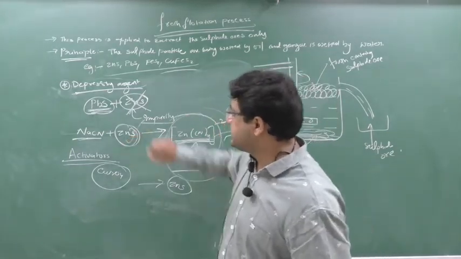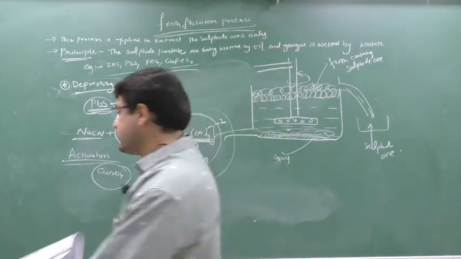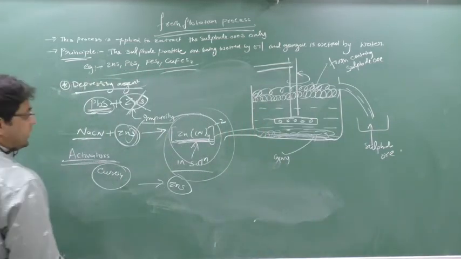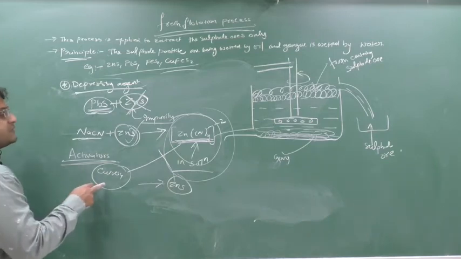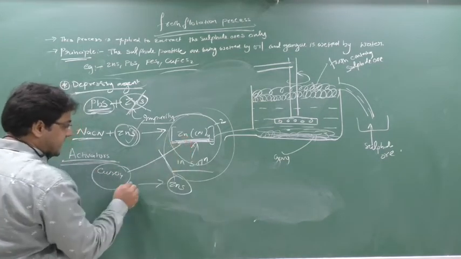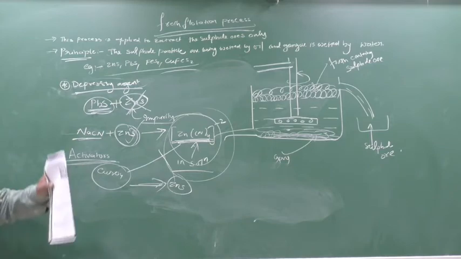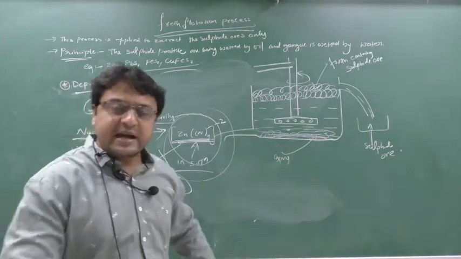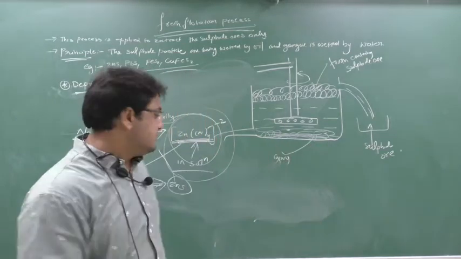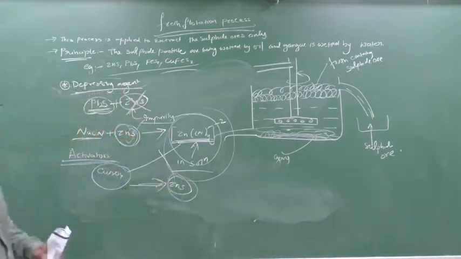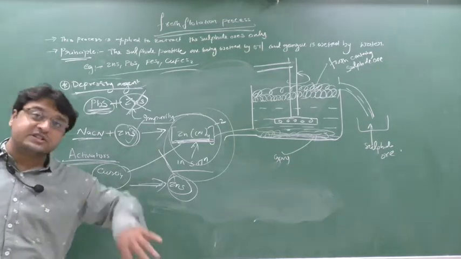But I need my ZnS. So I will now use activators. Which activator? Copper sulfate. When I use activators like copper sulfate with this soluble complex, again I will get ZnS back. Again I will froth it, I will blow the air. Now in the froth, ZnS will be obtained. So this is the role. What is the role of activators? The role of activators is to get back the ore which is depressed.